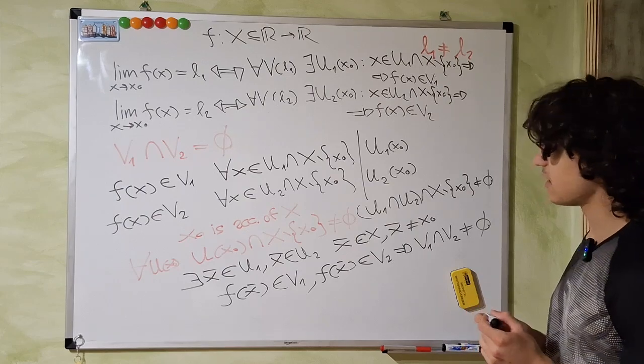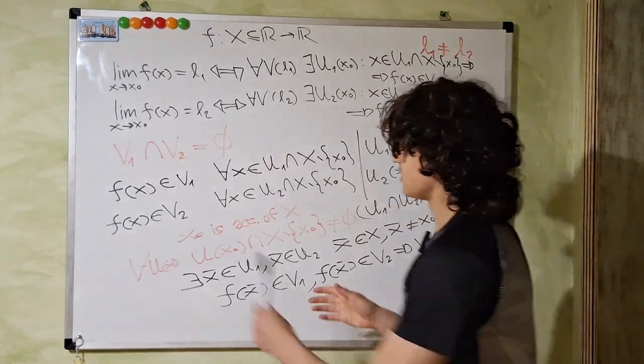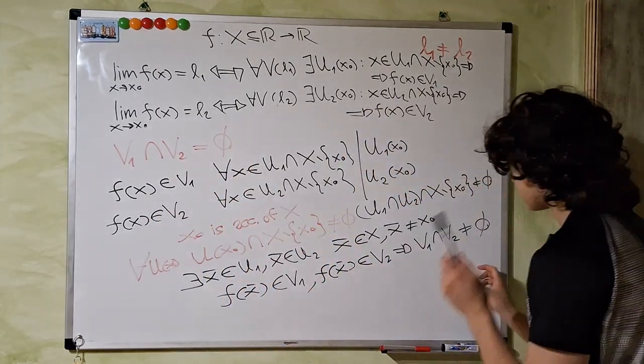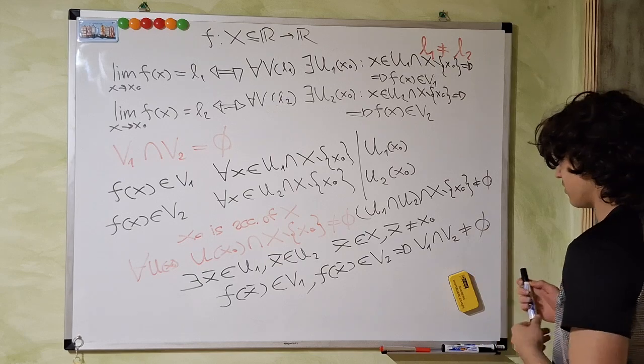But look at this. We started with the statement that the intersection of these two equals the empty set, and we arrived at the intersection of these two being different from the empty set.